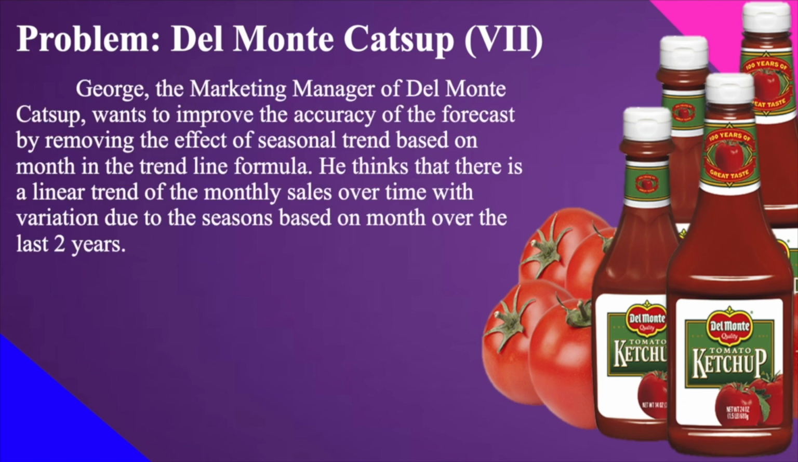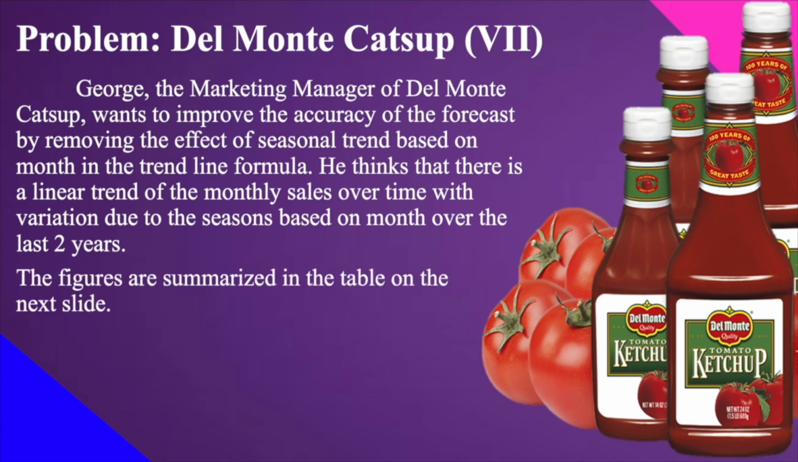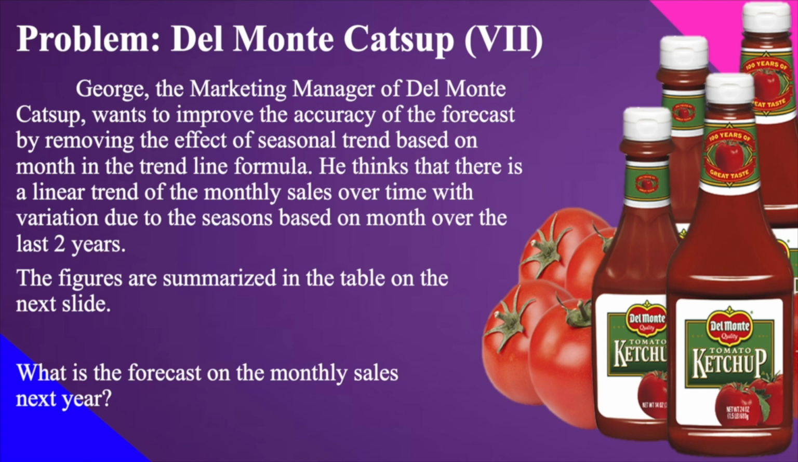George, the marketing manager of Del Monte Ketchup, wants to improve the accuracy of the forecast by removing the effect of seasonal trend based on month in the trend line formula. He thinks that there is a linear trend of the monthly sales over time with variation due to the seasons based on month over the last 2 years. The figures are summarized in the table on the next slide. The question is, what is the forecast on the monthly sales next year?